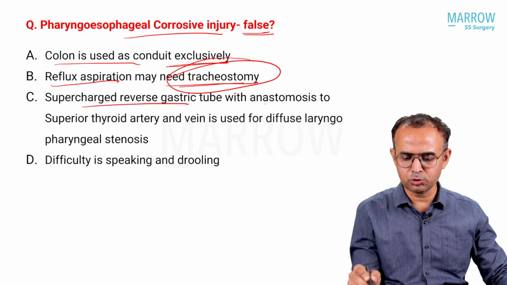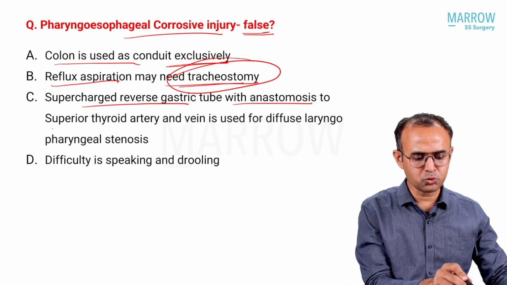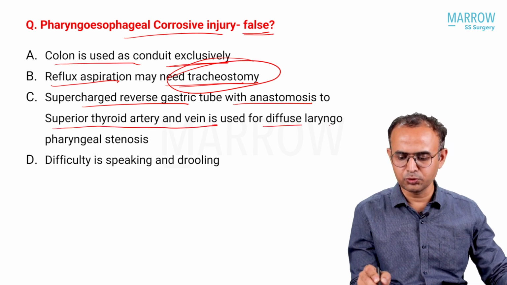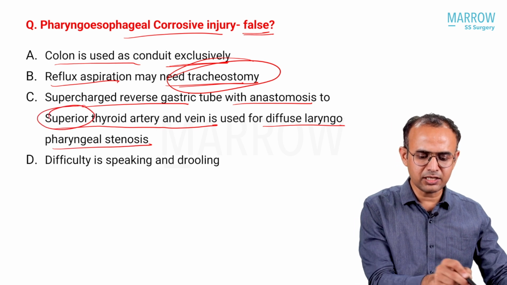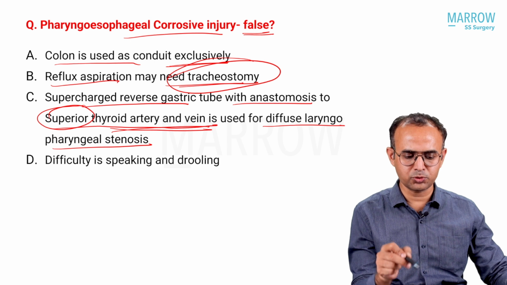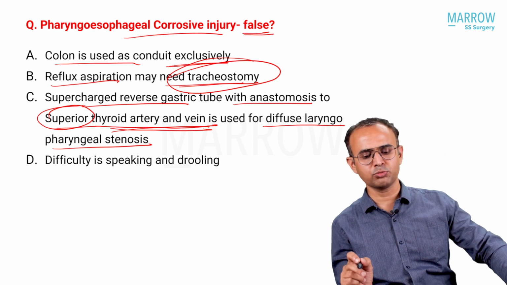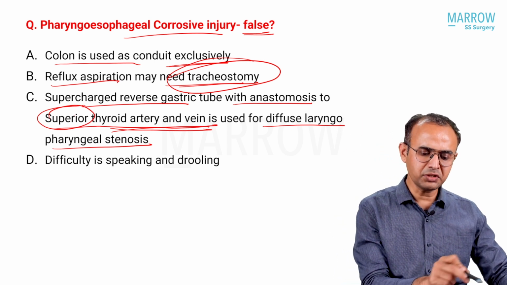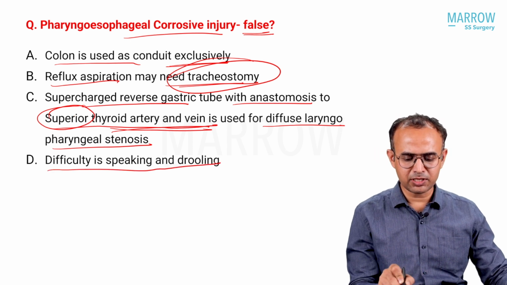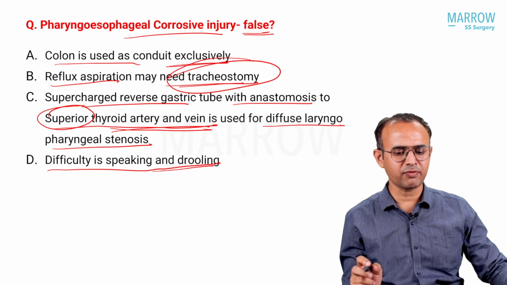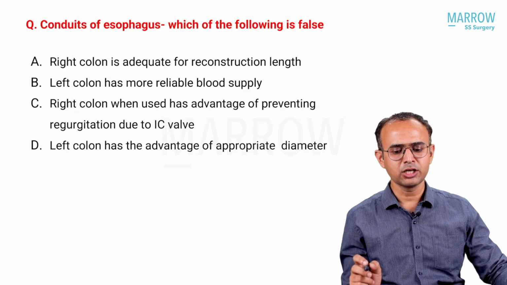Supercharged reverse gastric tube with anastomosis to the superior thyroid artery and vein used for diffuse laryngeal stenosis: it is the inferior thyroid artery and vein we use. Supercharged reverse gastric tube will be used with the inferior, not superior, thyroid vein and artery. Difficulty in speaking and swallowing will happen if it is a pharyngoesophageal corrosive injury.